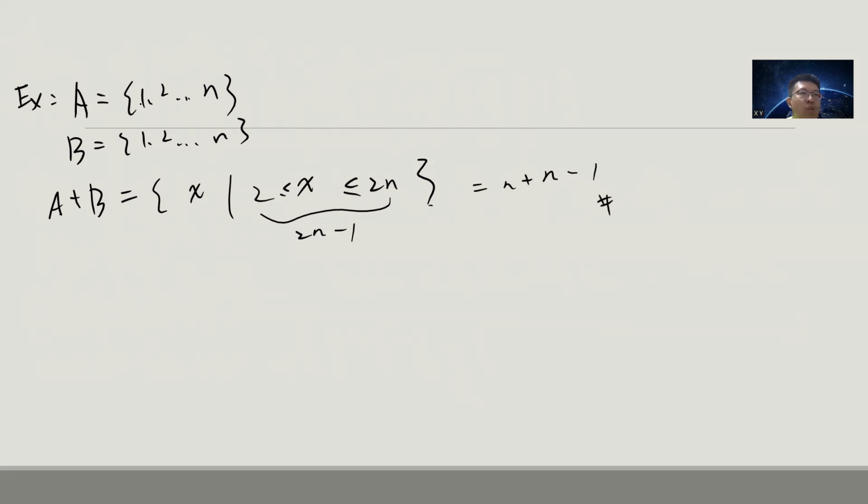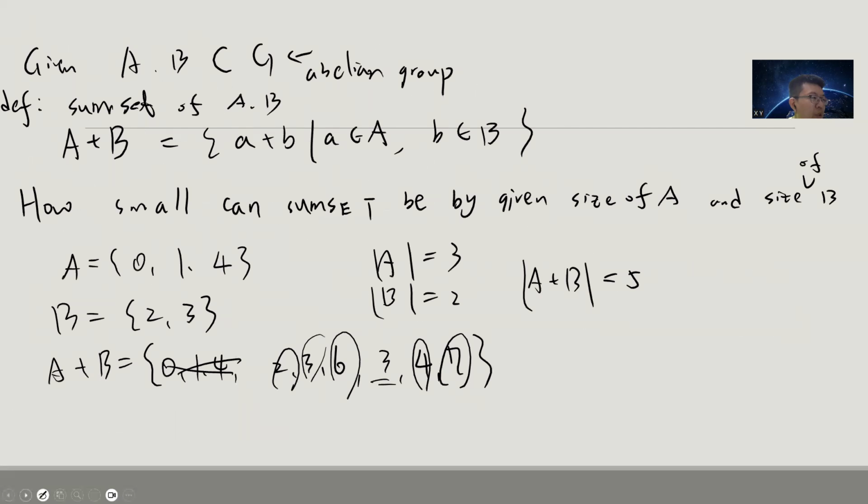All the numbers must be integers, and all in this arithmetic sequence. So obviously, if you take A and B to be two arithmetic sequences, then A plus B will be very small. This is the simple bound that one can achieve.